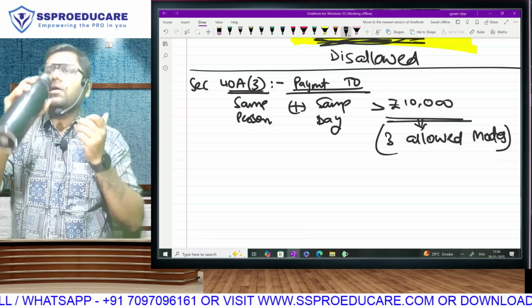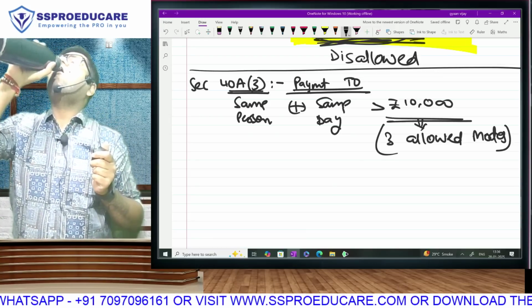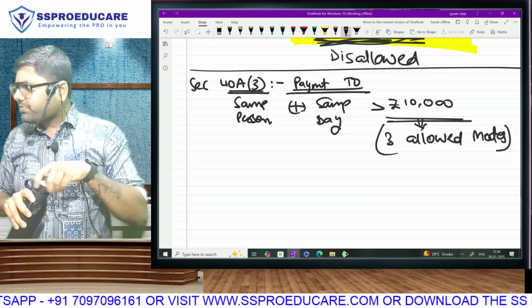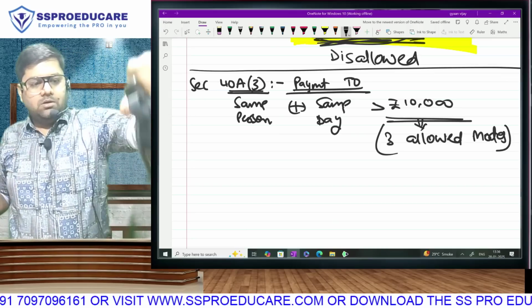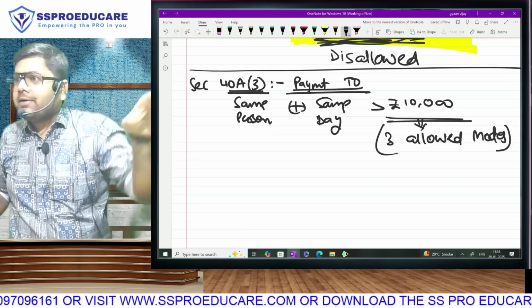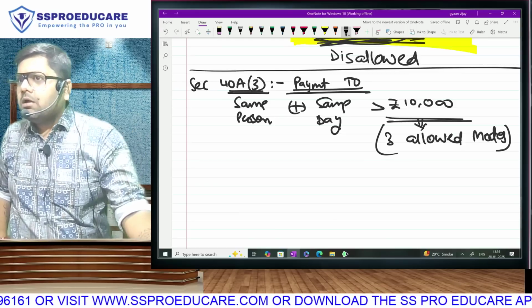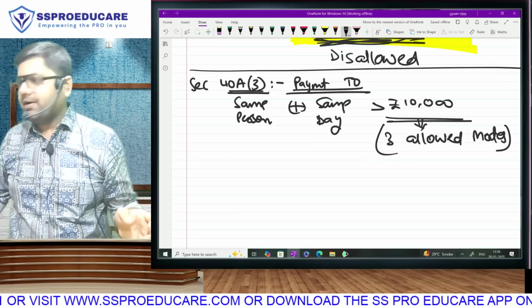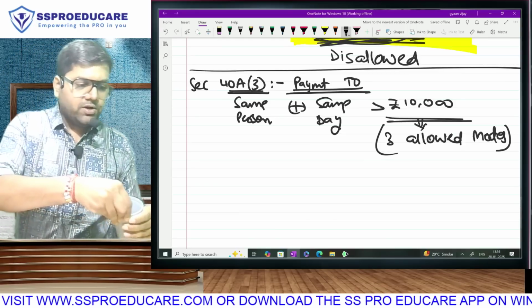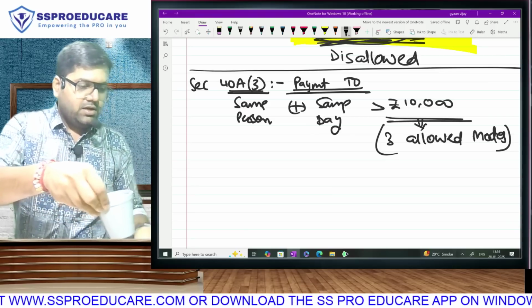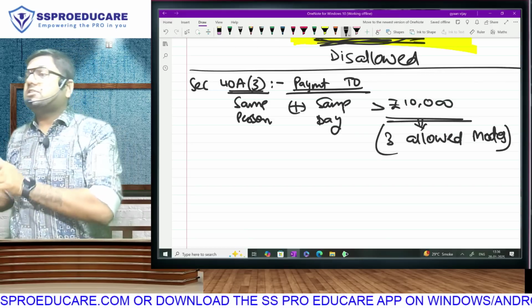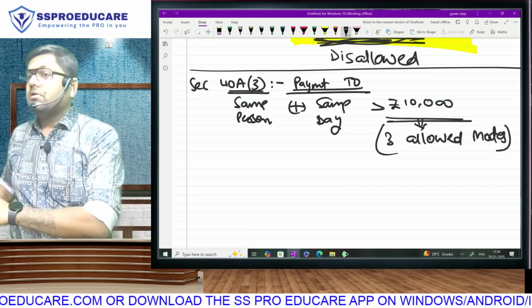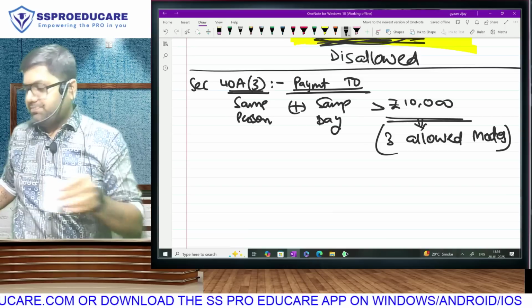Where have we seen this? Payment. This is also payment. Purchase of plant and machinery. For any depreciable asset, if you pay more than 10,000, you won't get the deduction of depreciation. Yes or no? So a similar restriction is also there in respect of revenue expenses. Please understand.